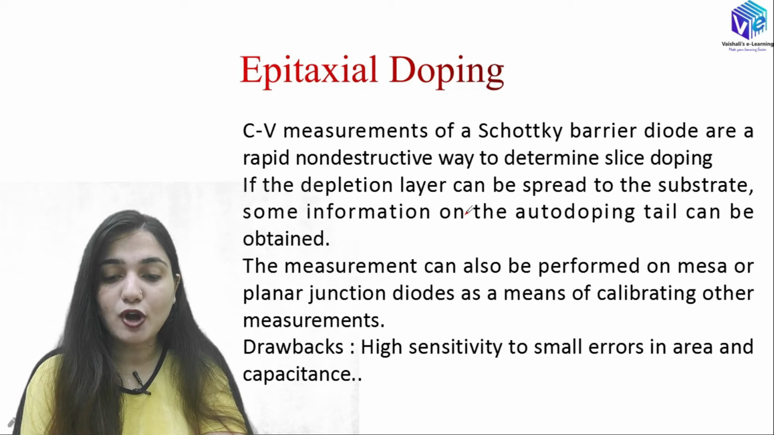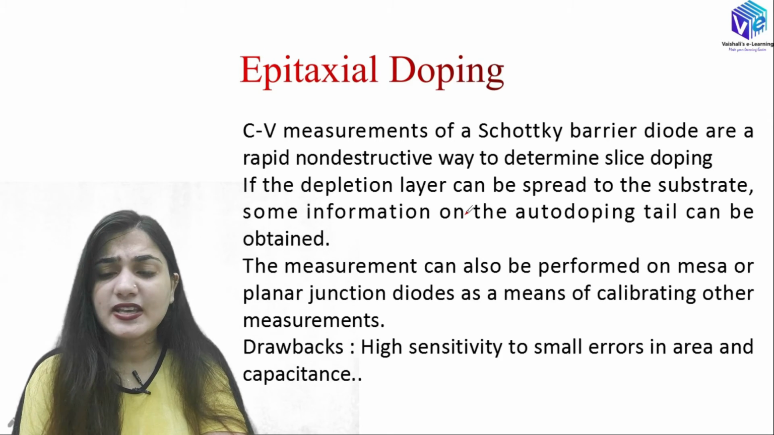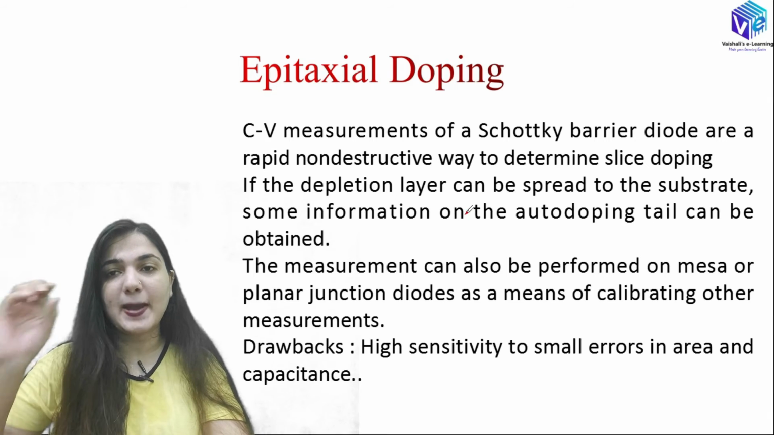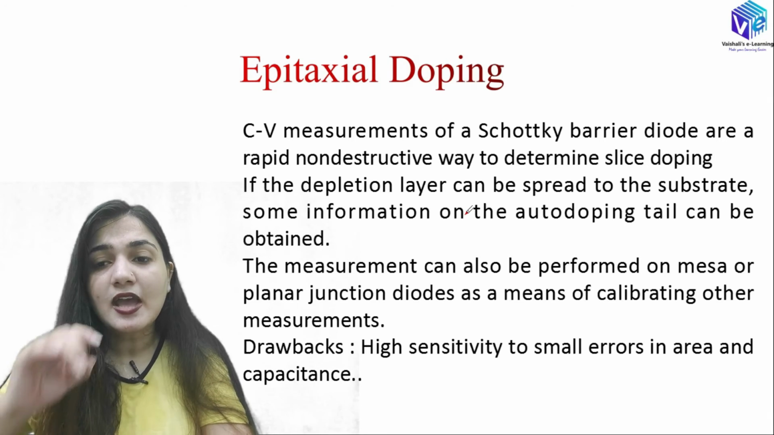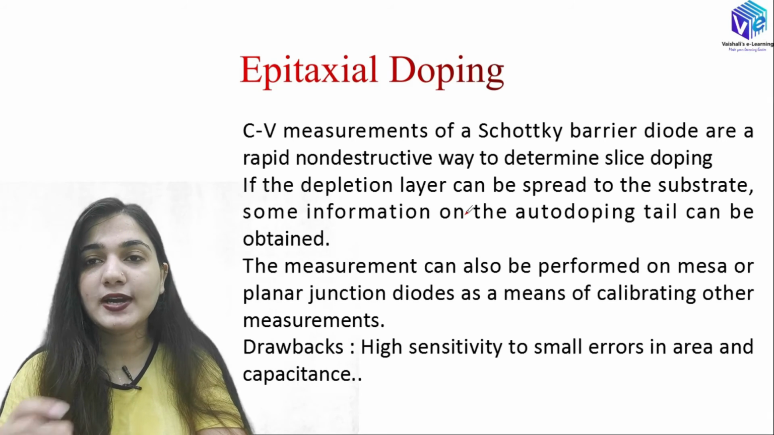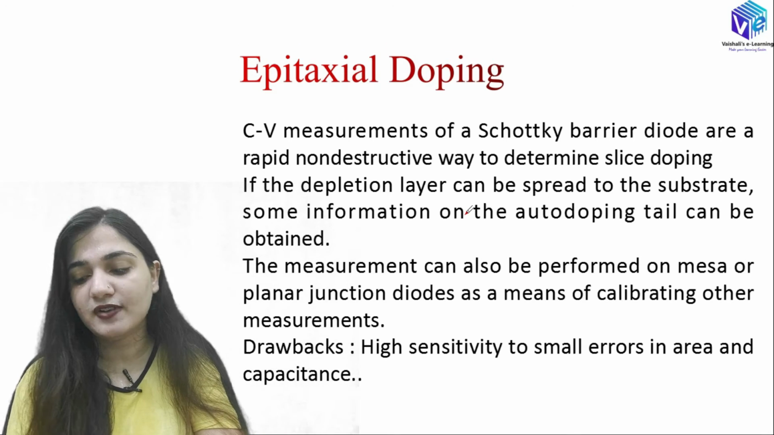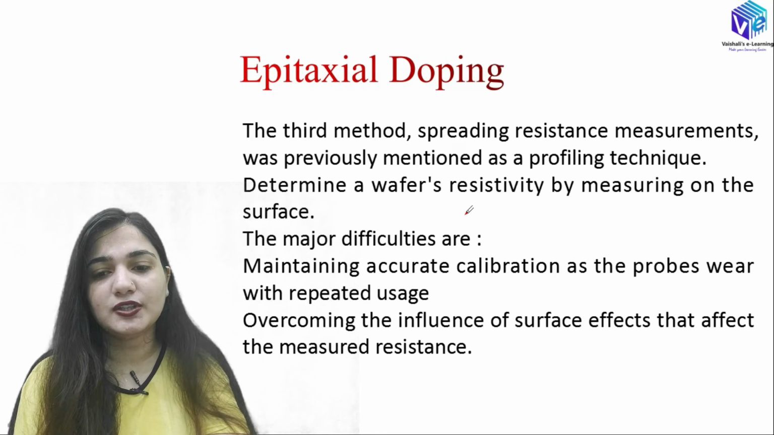We have some drawbacks associated with the CV measurement of a Schottky barrier diode also. The first drawback is that it is highly sensitive to small errors in the area and the capacitance. We are measuring the capacitance. If capacitance is fluctuating, the CV measurement will fluctuate, and in turn whatever doping level it gives will also fluctuate.